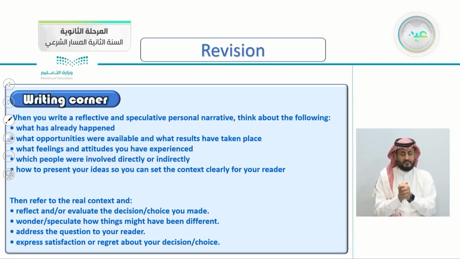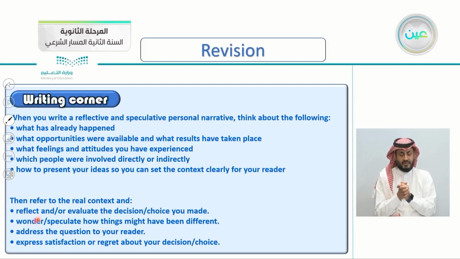So make your writing clear so that they can read it easily. Then refer to the real context and reflect and or evaluate the decision or the choice you made. So reflect and evaluate the decision or the choice you made.